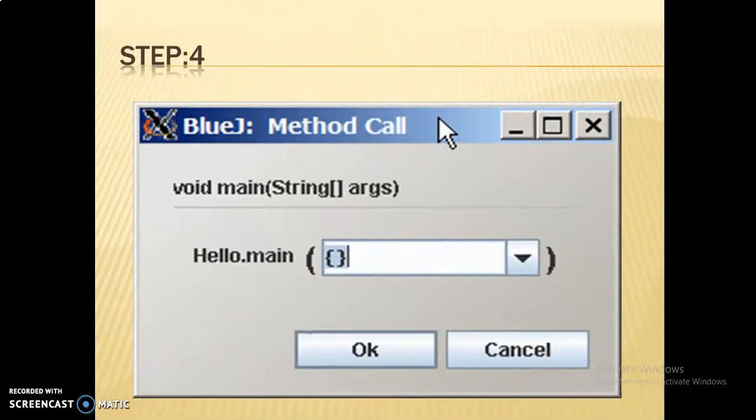Now this is the String args that I have told you earlier. If you want to pass some value, you can pass it here. Here there is no need to pass any kind of value, because we are simply printing a message or string. So just click on the OK button without passing any argument in the given curly braces. Click on the OK button.